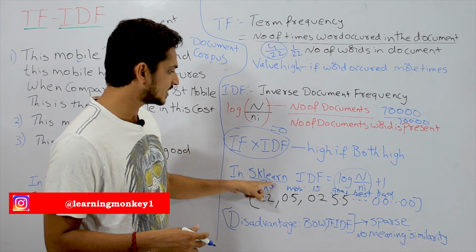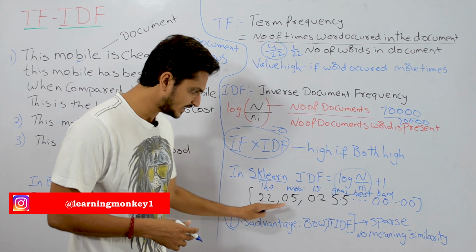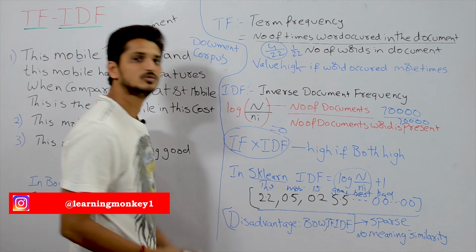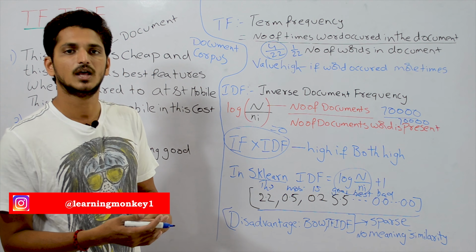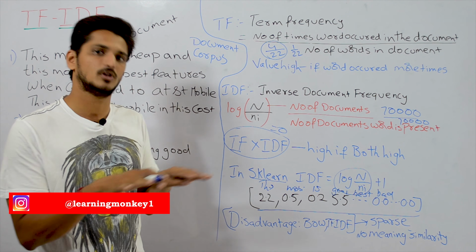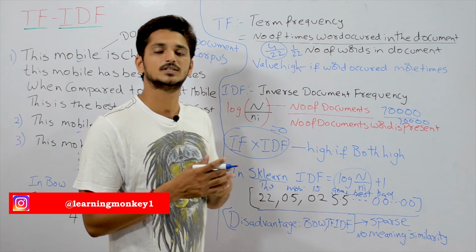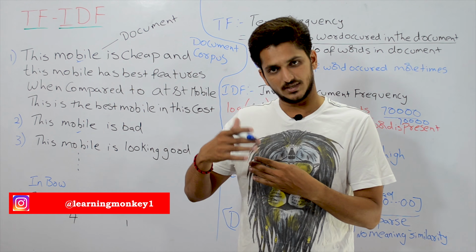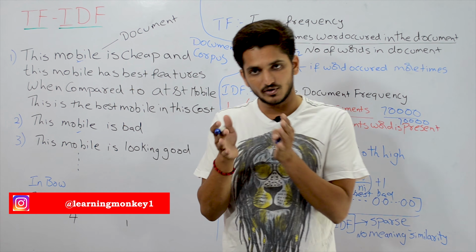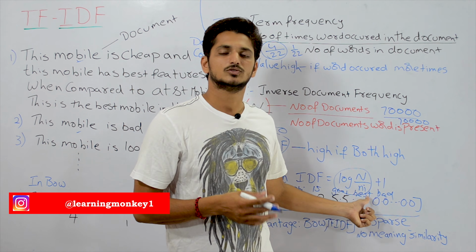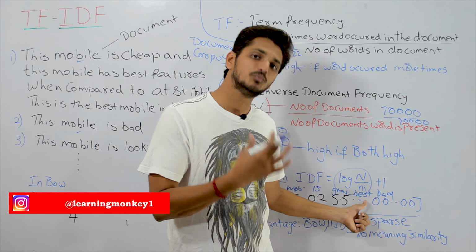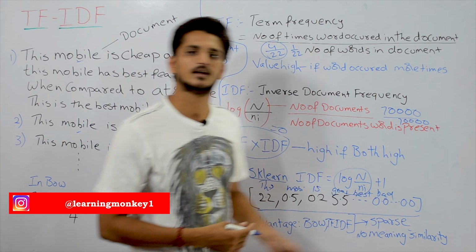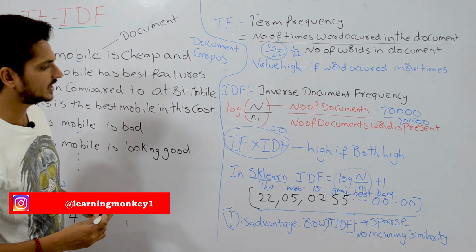What the sklearn implementation will do is calculate the TF-IDF values and normalize these values, and provide them in our implementation. It will automatically do normalization also. What's the importance of normalization? Why we have to normalize the data was already clearly discussed in our previous classes, in a separate video on normalization. So if you have any questions regarding the importance of normalization, please watch that video and come back here. Okay, this is about TF-IDF.